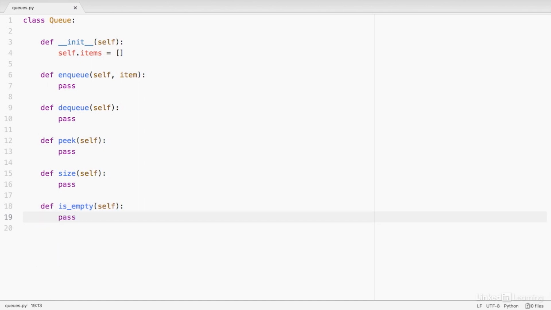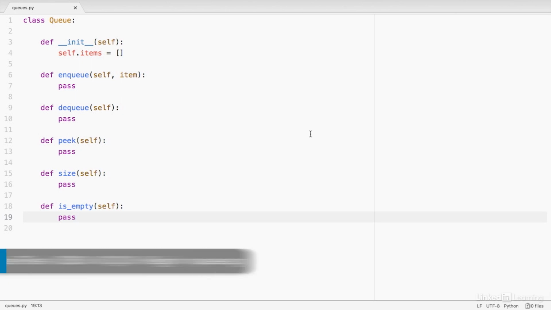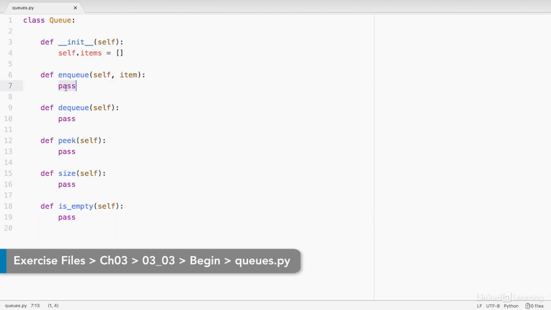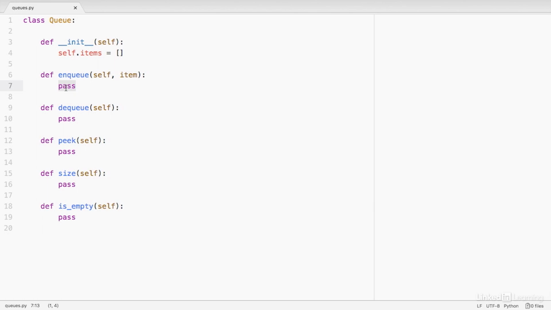I'll save that file. Let's start coding the minimal functionality we need for our queue class. We'll start with the enqueue method. Again, as we talked about, we have to pass in as a parameter the item that we want to add into the queue. And in the body of our method, we're going to need to do something with that. Now, we know that we're going to be operating on our empty list, which is called items.